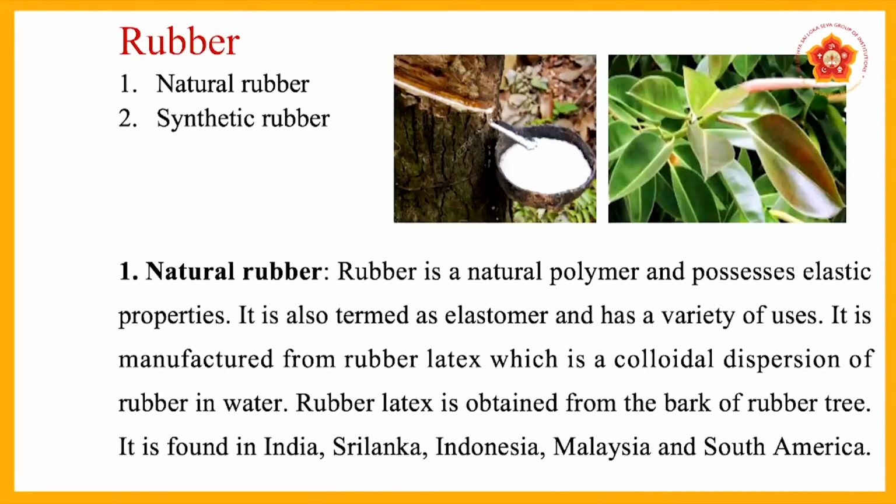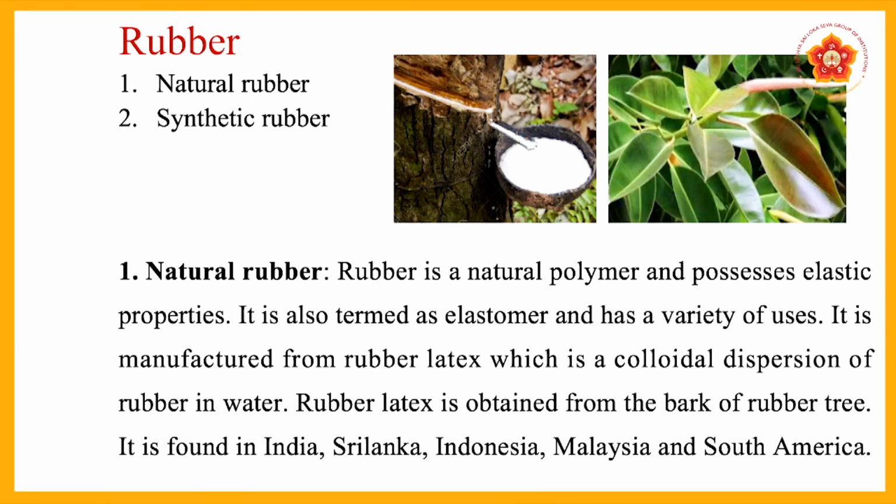Rubber is a natural polymer and possesses elastic property, and it is also termed an elastomer and has a variety of uses. It is manufactured from rubber latex, which is a colloidal dispersion of rubber in water. Rubber latex is obtained from the bark of the rubber tree. It is found in India, Sri Lanka, Indonesia, Malaysia and South America. You can see in the picture, we are collecting the latex from the bark of the rubber tree.